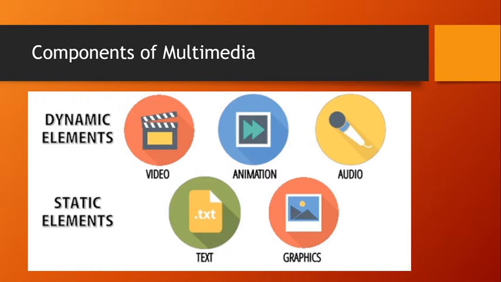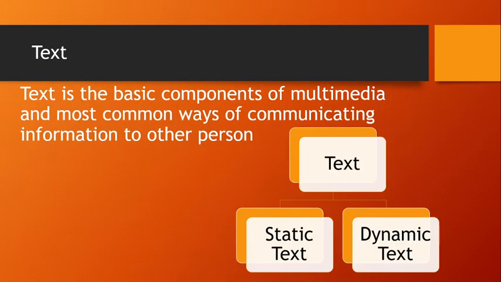First, we will learn about text. Text is the basic component of multimedia and it is the most common way of communicating information from one person to another person. Even though multimedia includes images, video, audio, graphics, etc., text remains the basic component in multimedia. If you want to give a description for a video, or if you want to see a description for an image, you will have to use the text. If you want to give some headings, we'll have to use the text.